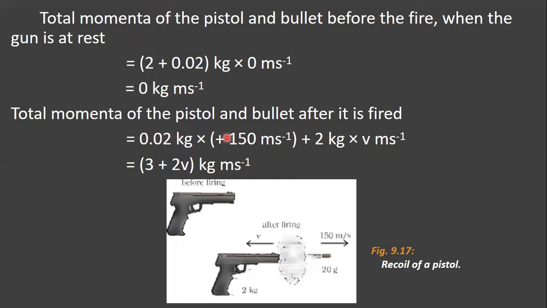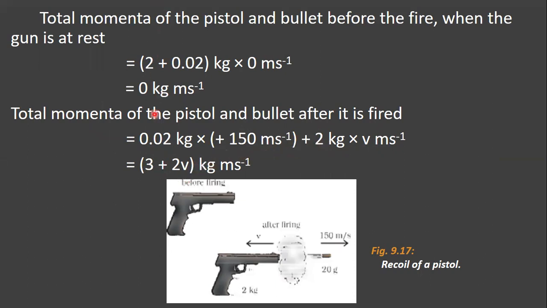Now the total momentum after it is fired is 0.02 kg into 150 meter per second plus 2 kg into v meter per second. Multiplying 0.02 into 150 gives 3, so it is 3 plus 2v kg meter per second.